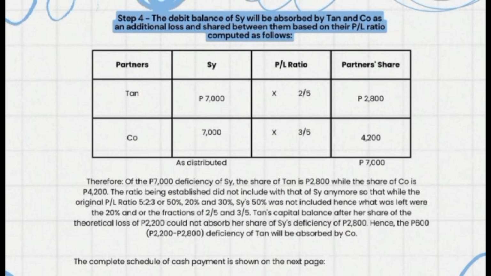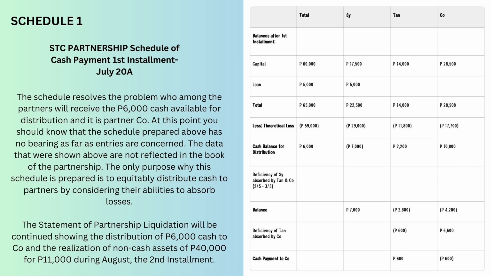hence what was left were the 20% and 30%, or the fractions of 2/5 and 3/5. Tan's capital balance after his share of the theoretical loss of 2,200 could not absorb her share of the deficiency of 2,800. So hence the 600 pesos deficiency of Tan will be absorbed by Co. Schedule 1, STC Partnership, Schedule of Cash Payment, First Installment, July 28. The schedule resolved the problem of who among the partners will receive that 6,000 cash available for distribution,